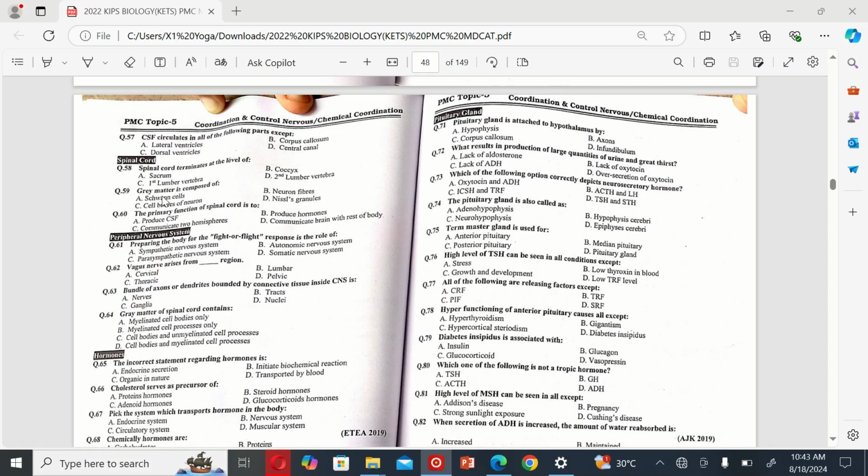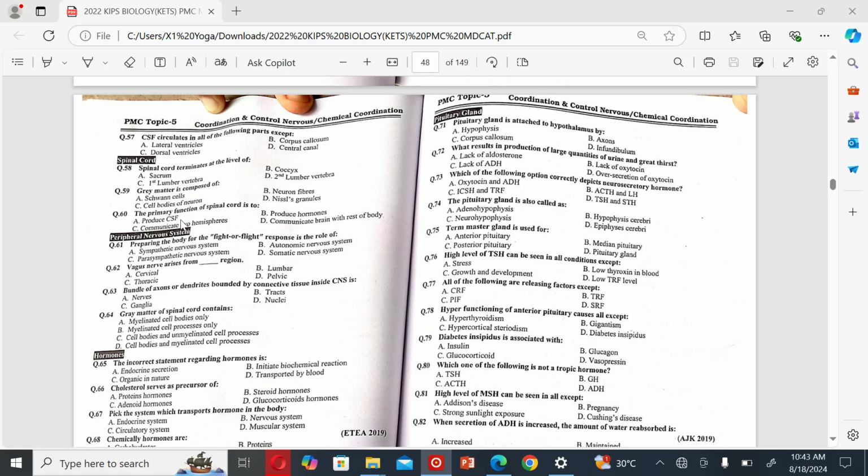The next MCQ is: gray matter is composed of A. Schwann cell, B. Neuron fibers, C. Cell bodies of neuron, and D. Nissl granules. So the correct option is C. Cell bodies of neuron.